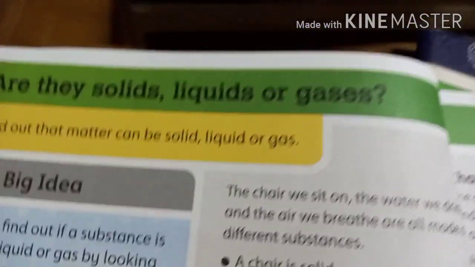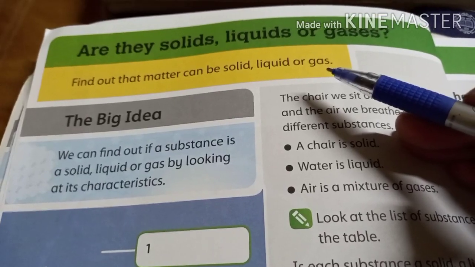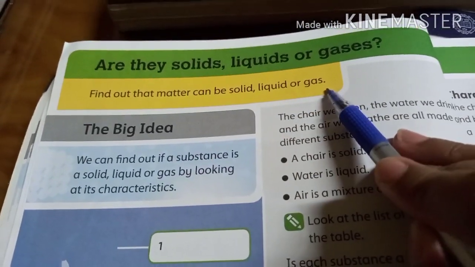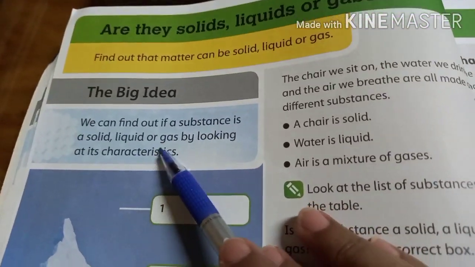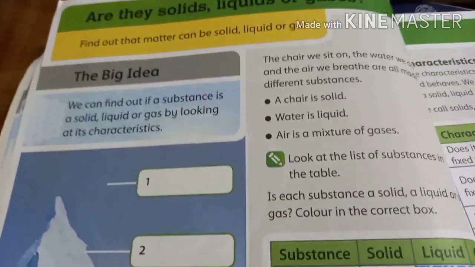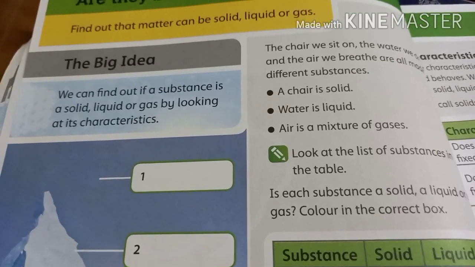Okay, today's topic now. Turn the page. It is page number 28 of your book. Our topic is, are they solids, liquids or gases? What is the main theme of today's topic? Find out that matter can be solid, liquid or gas. We can find out if a substance is a solid, liquid or gas by looking at its characteristics. Basically we will go through our table which tells us the different characteristics of solids, liquids and gases.